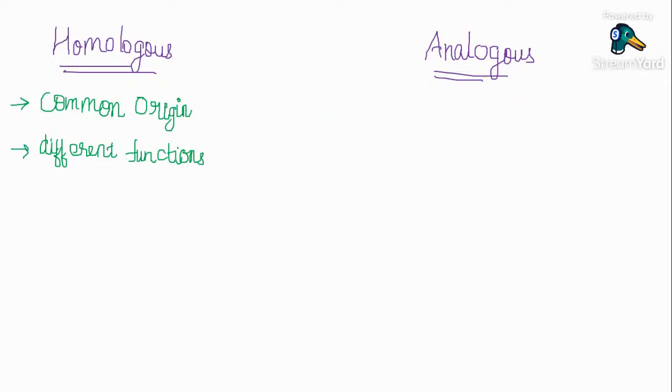Analogy refers to the opposite. What is analogy? They share a common function, but they have a different origin. Sorry.